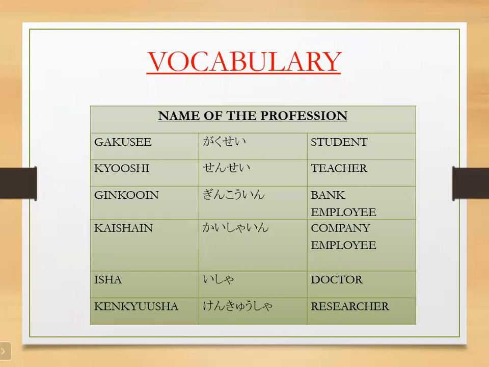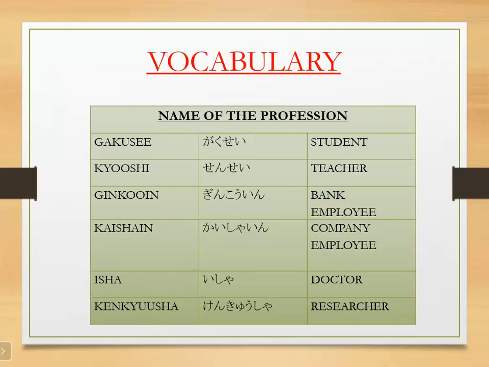We have some names of professions in our vocabulary. Student in Japanese is gakusei. Teacher is kyoshi.